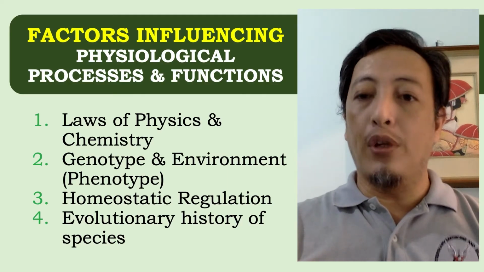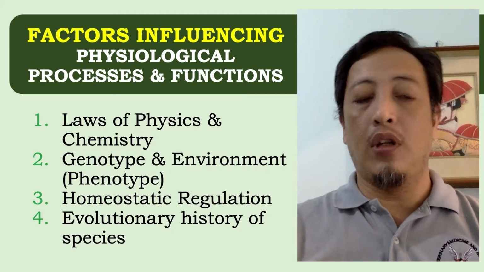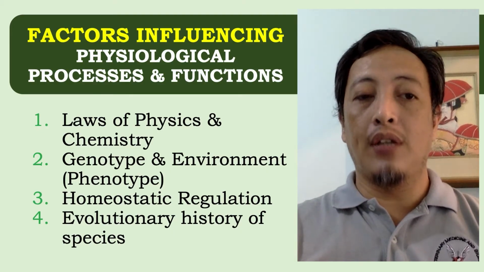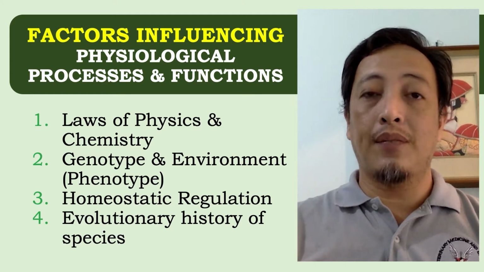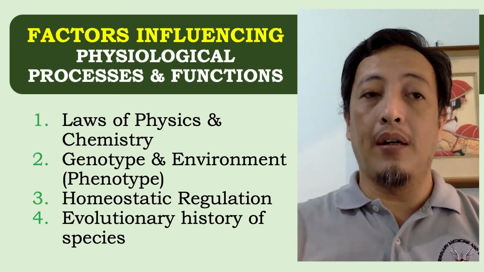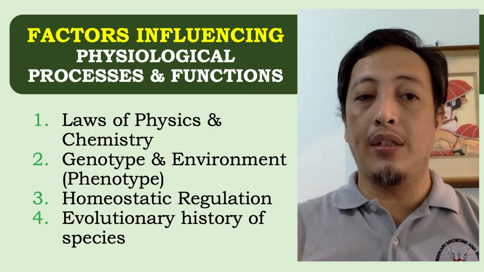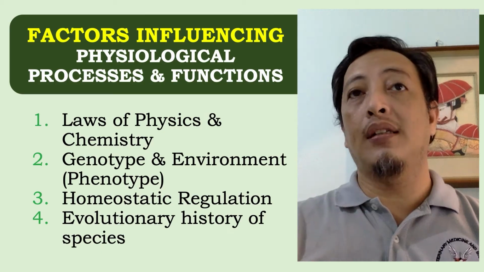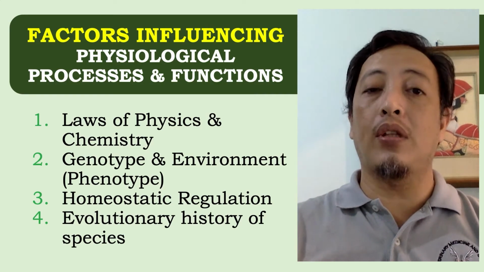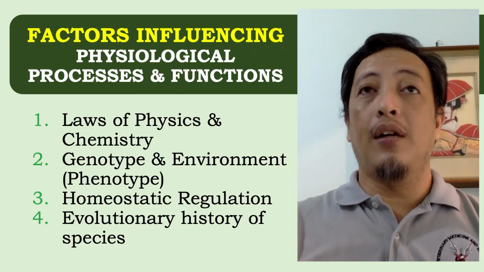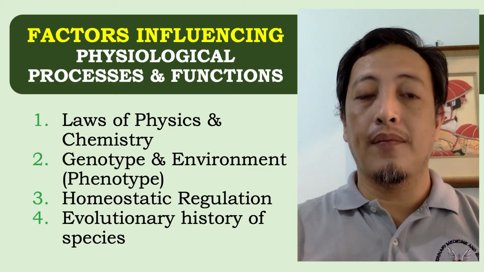So if you think a bit more, you will notice that these factors are definitely interrelated. So halimbawa, yung homeostatic regulation is a process or a function of various chemicals. So that will be governed by physical and chemical laws. And yung chemicals na yun, usually proteins, are produced based on the genotype of the animal. And yung genotype, madalas, it is actually related sa filial affiliation niya or sa evolutionary history ng kanyang species.